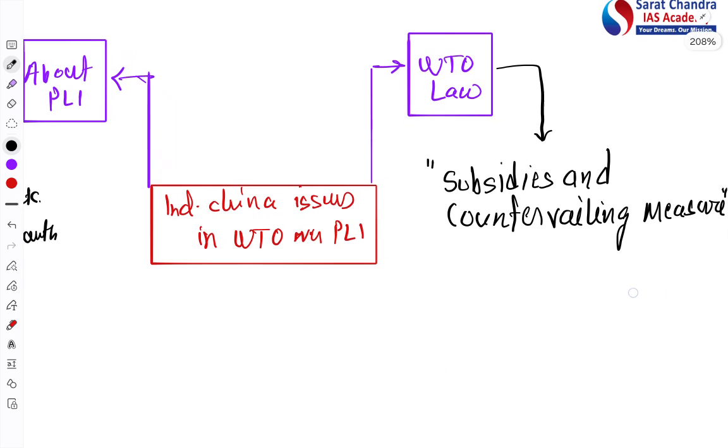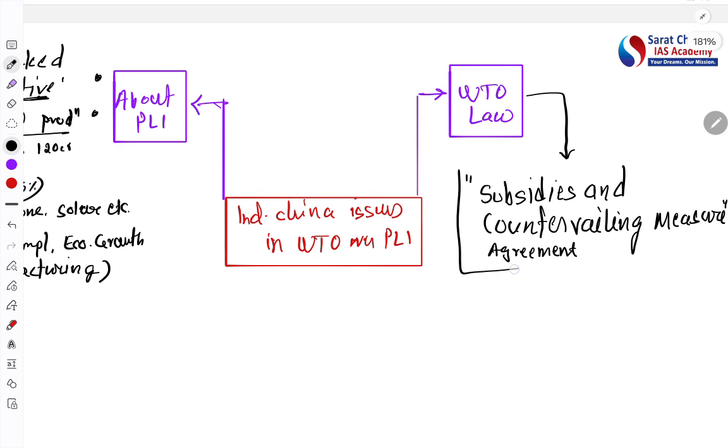Next, let's continue this. So the law which is under threat here is the Subsidies and Countervailing Measures Agreement. This is the agreement which China is claiming this particular scheme is violating. What does this law talk about?